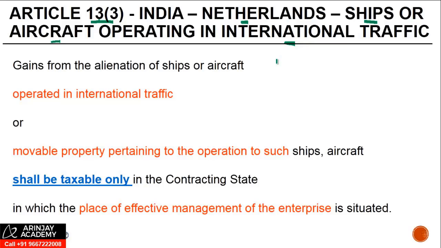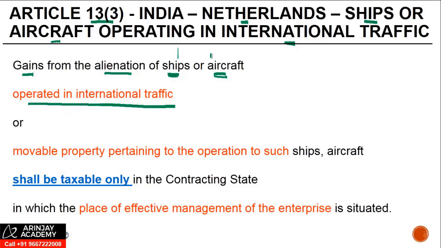But what we are looking at is if these ships or aircraft which were operating in international traffic are sold, right? And there are certain capital gains which arise. How would the taxation of those work in the present case? Gains from the alienation, common words we've looked at earlier, not getting into the details of explanation. But the gains from the alienation of ships or aircraft operated in international traffic, right?